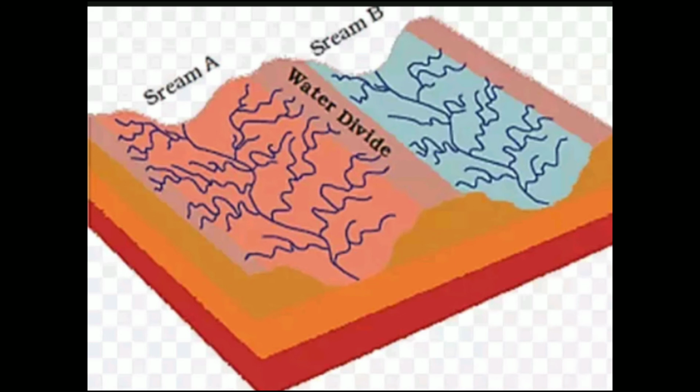Then I told you about water divide. Water divide is any physical feature which is between two streams, between two rivers, and does not allow those two rivers to meet each other. So this is a figure of a water divide.